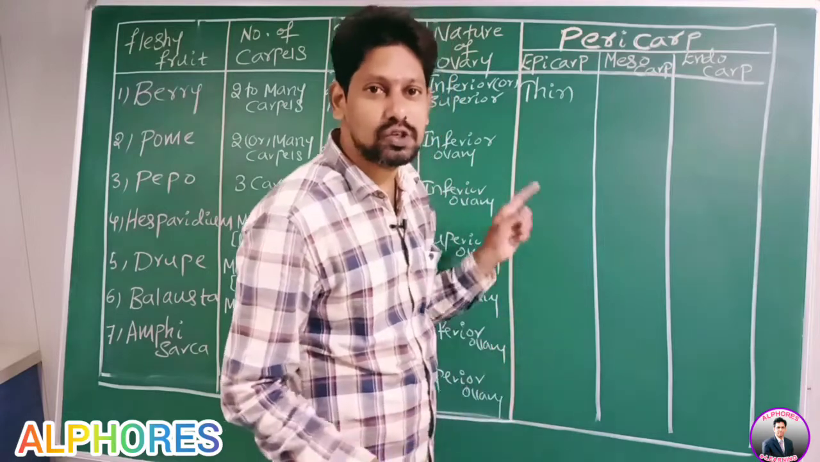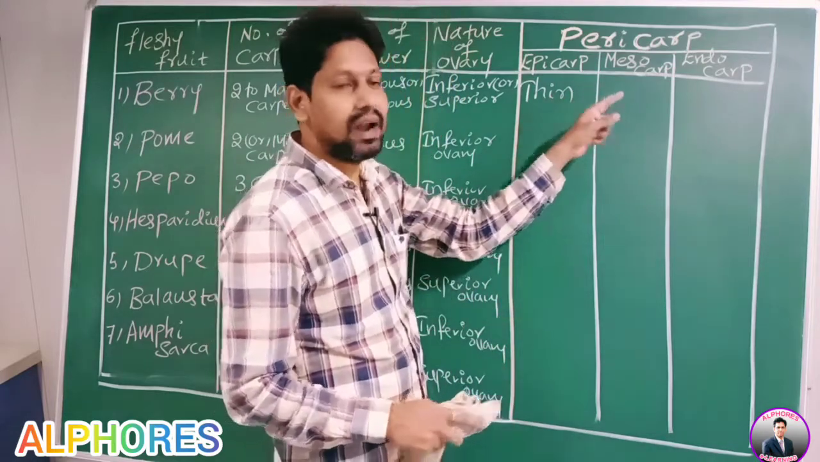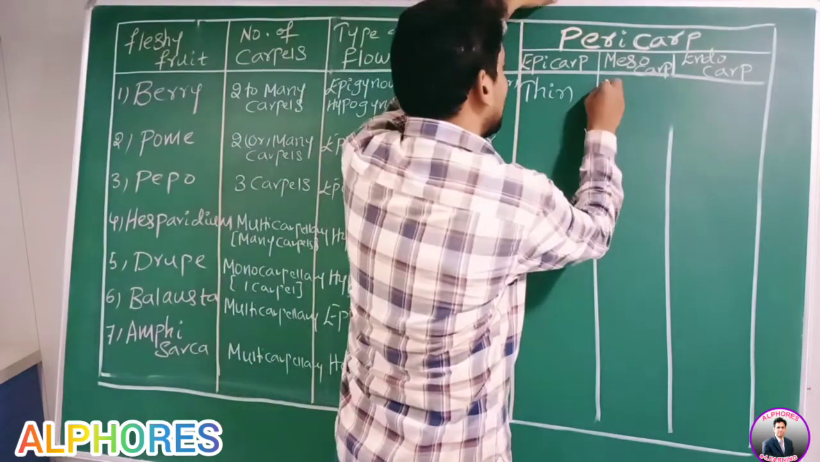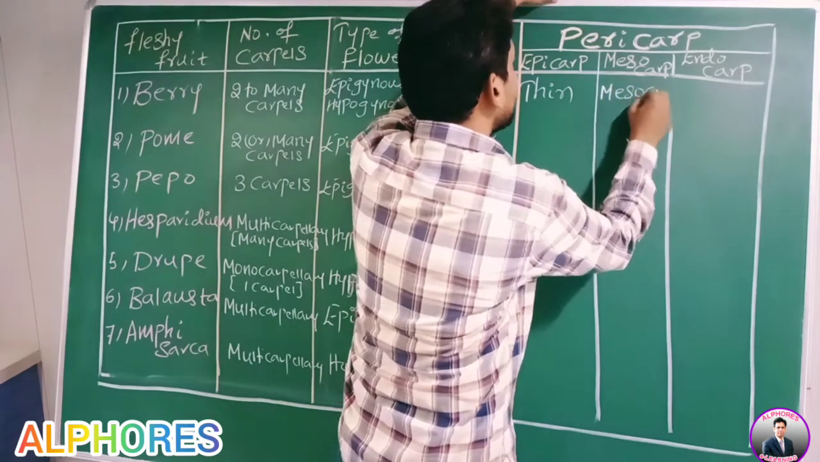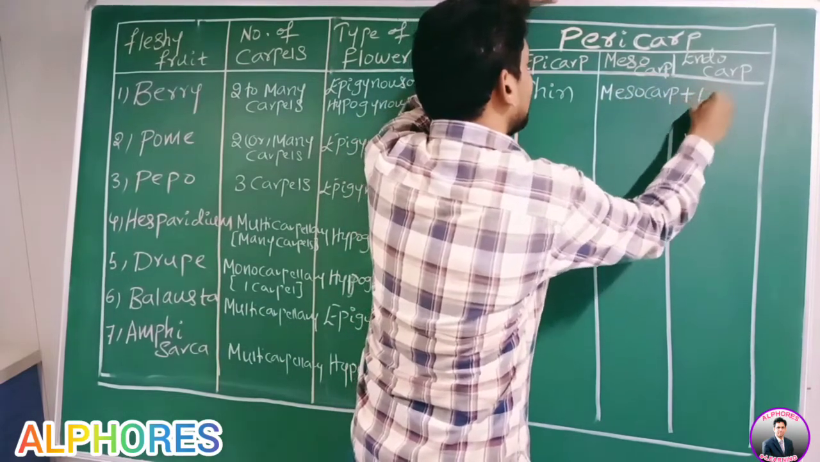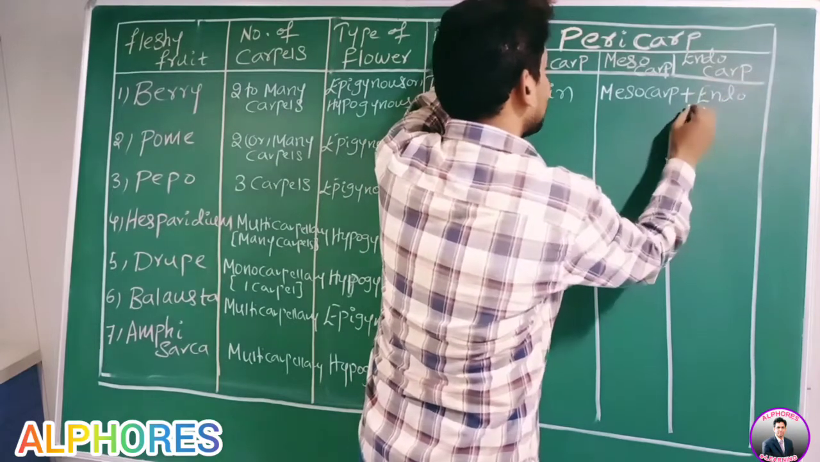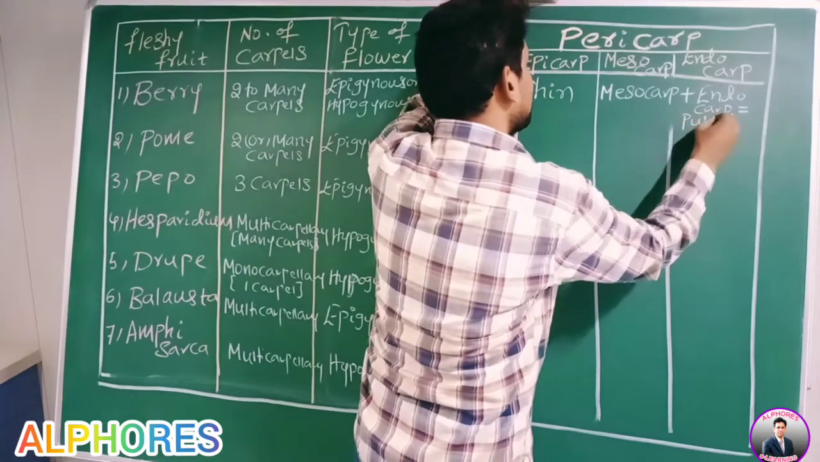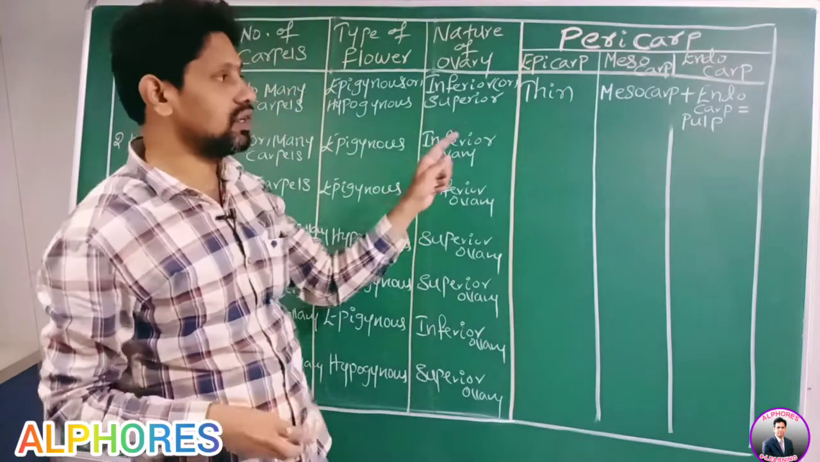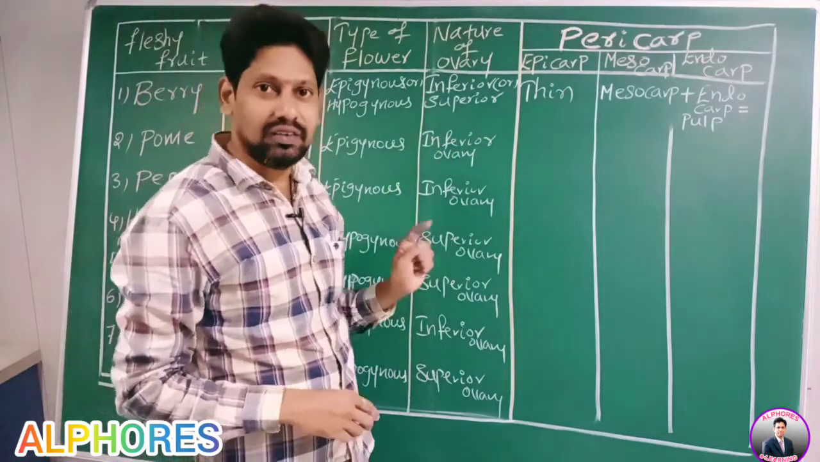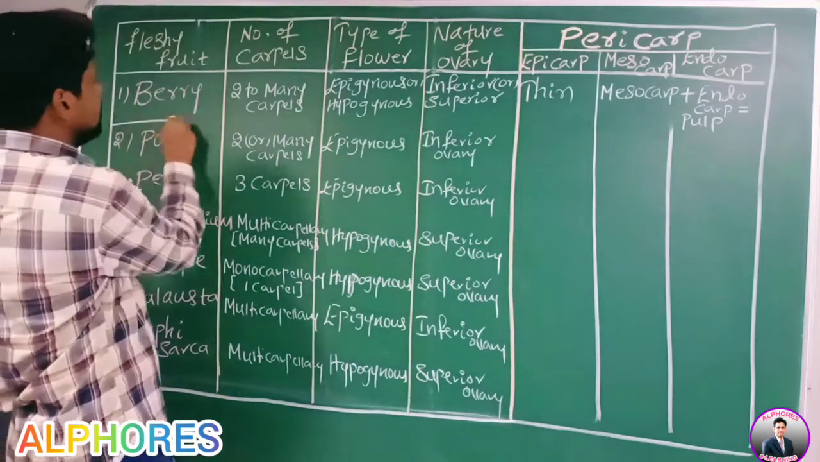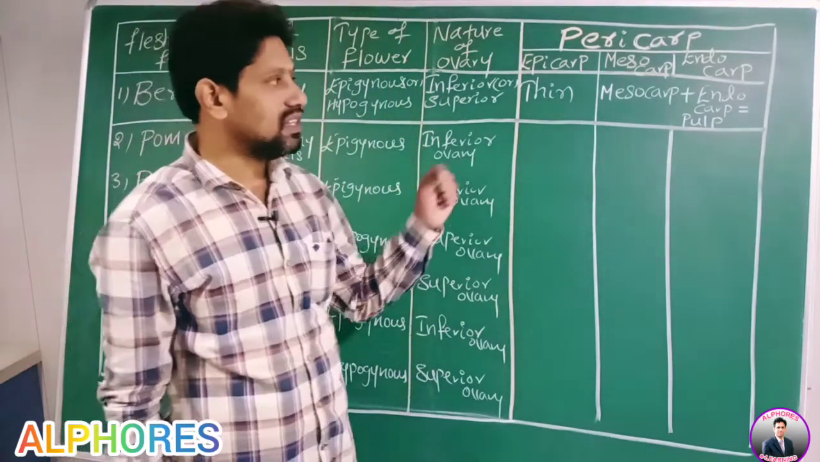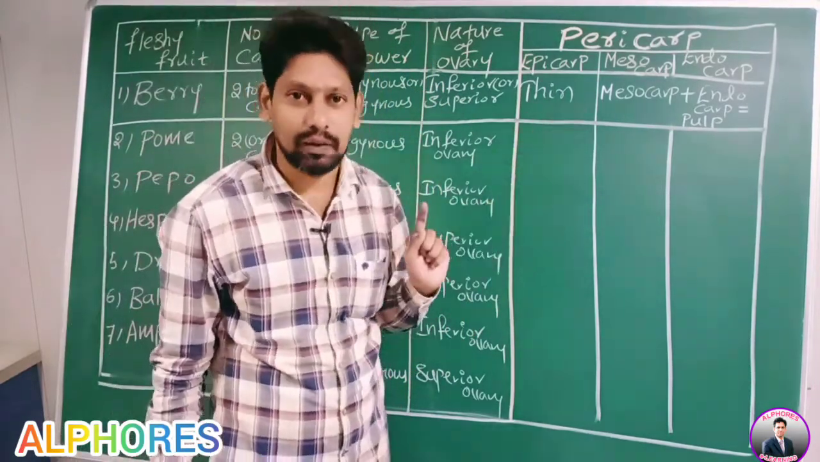What and what are fused to form the pulp? Mesocarp and endocarp are fused to form pulp. Therefore, mesocarp plus endocarp is equal to pulp. Is it okay? Right? Therefore, we completed the first one. What is it? Berry. We completed berry. Therefore, your pulp means mesocarp plus endocarp.